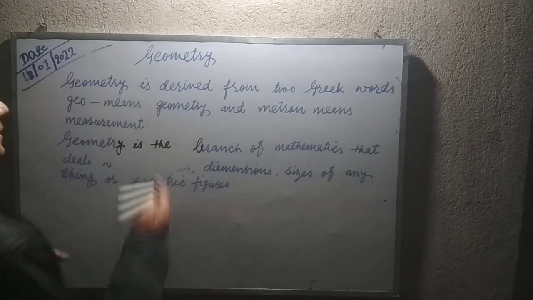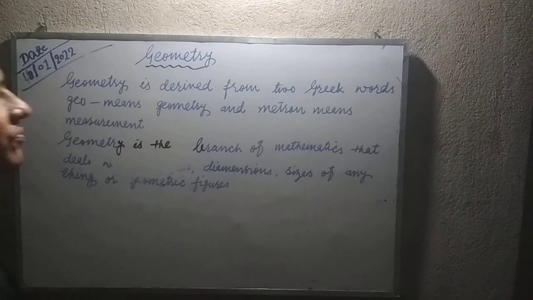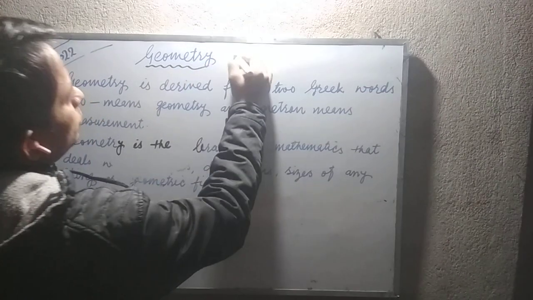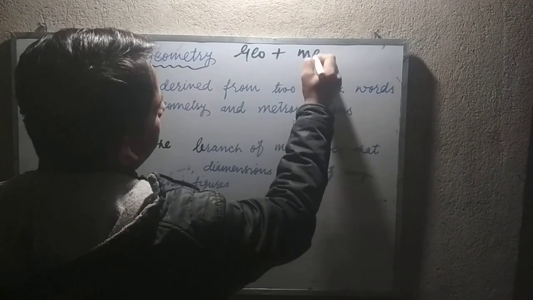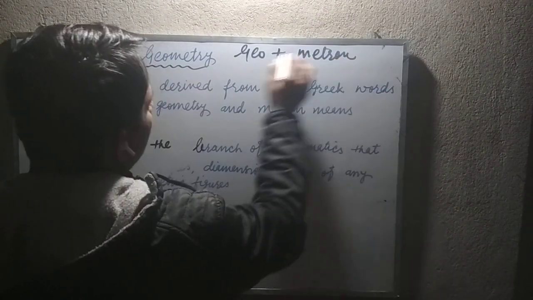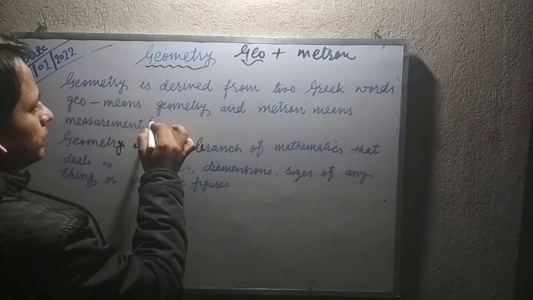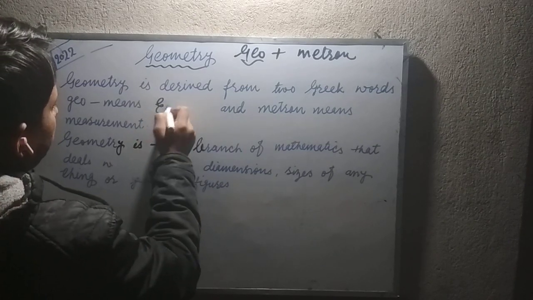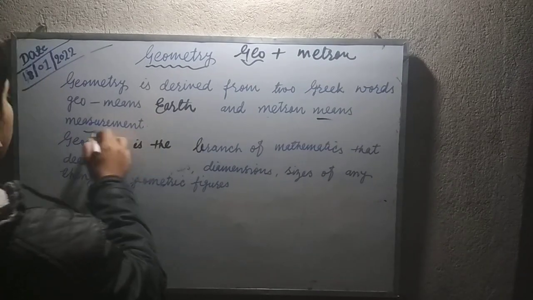Now friends, the topic is geometry. Friends, geometry is derived from two Greek words, that is geo and metron. Now what does geo mean, friends? Geo means earth, and metron means measurement.